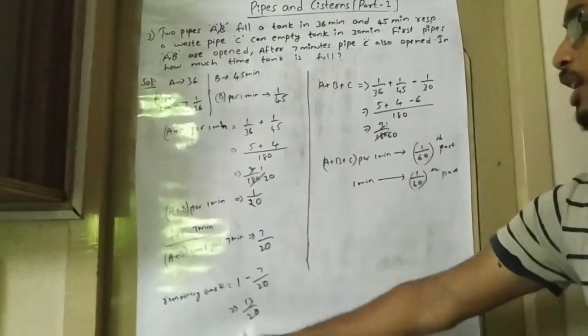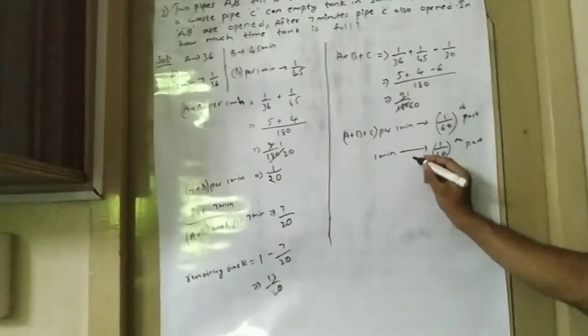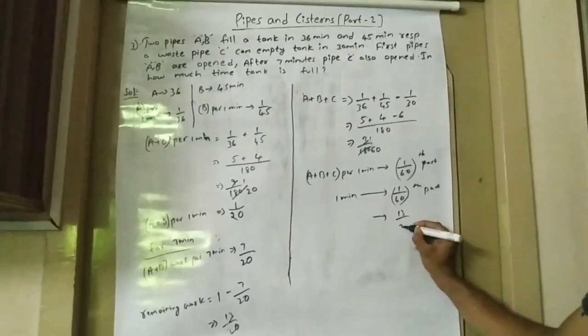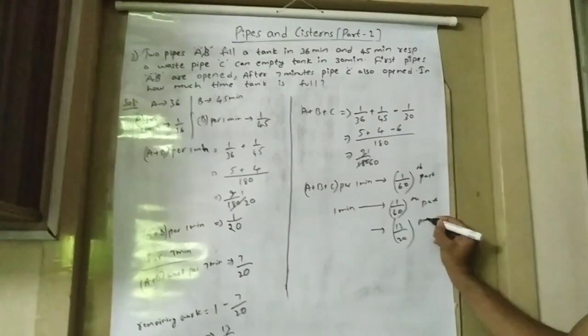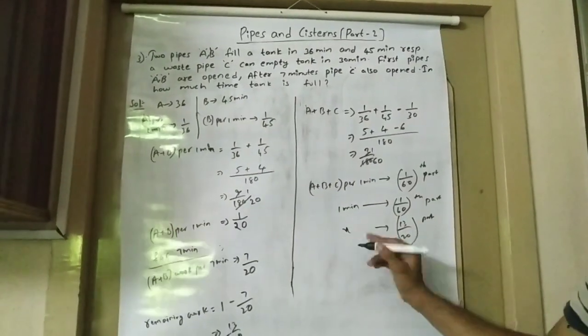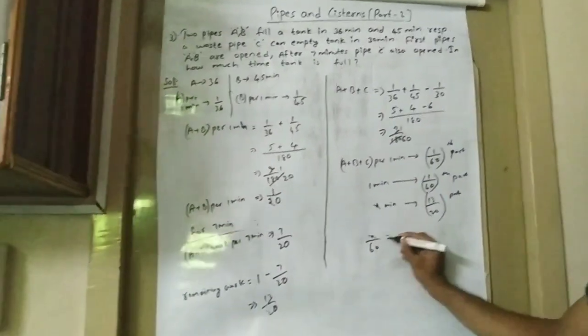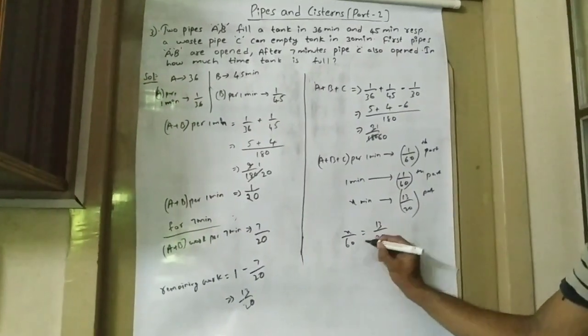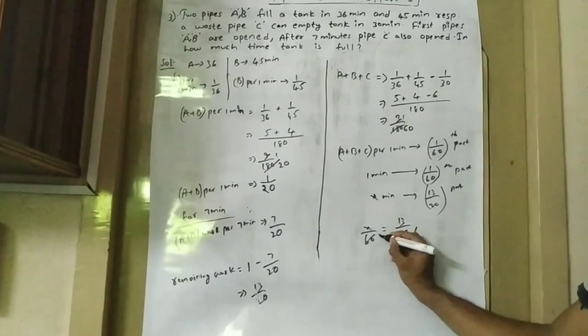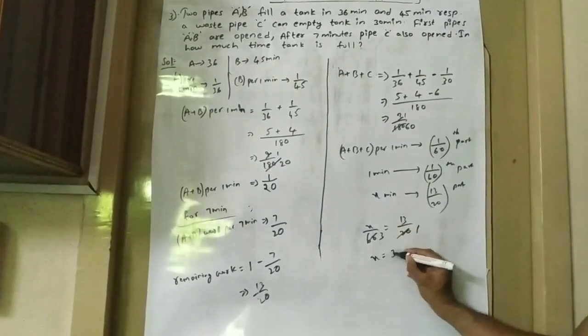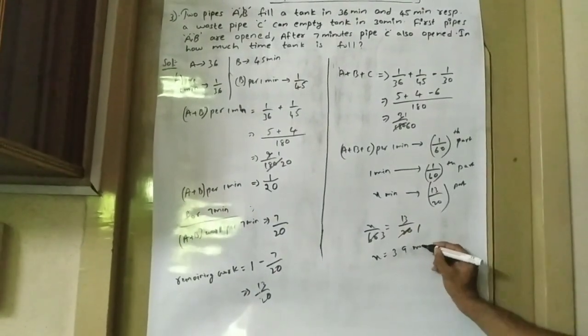So the remaining part is 13 by 20. So for 13 by 20 part, let it be x minutes. That is x by 60 is equal to 13 by 20. 20 1s are 20, 20 3s are 60. X is equal to 13 3s, 39 minutes.